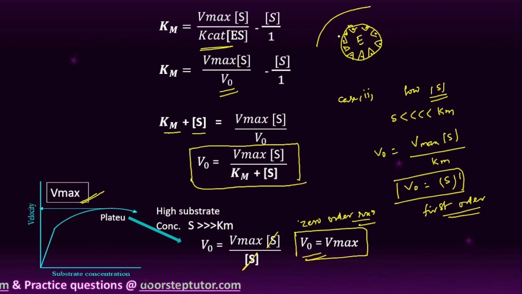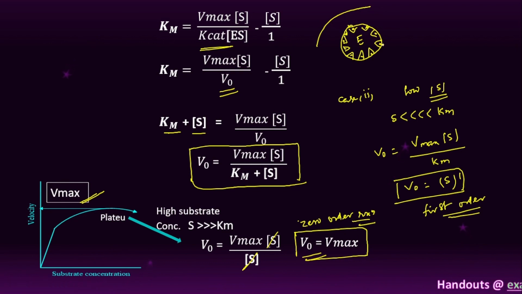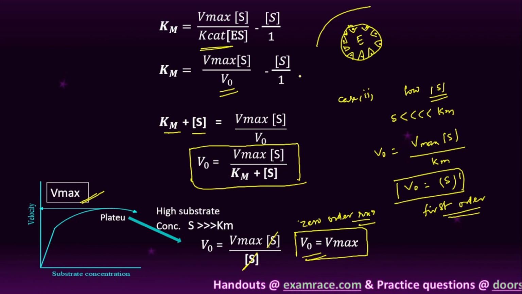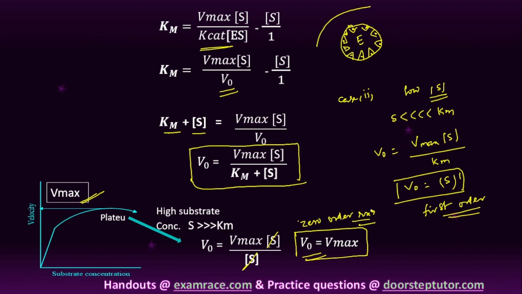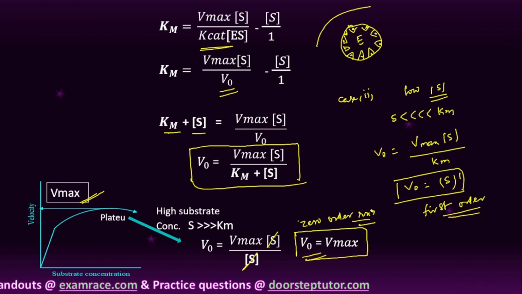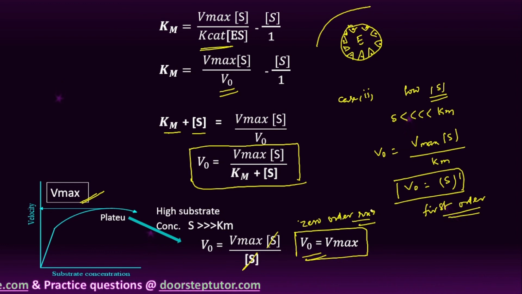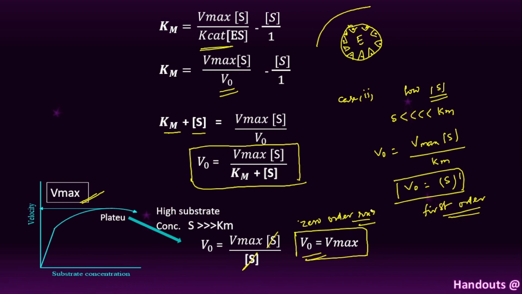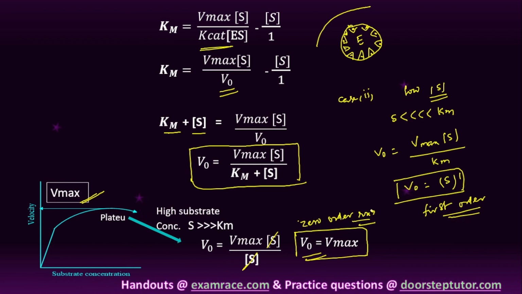There is no place left to occupy any active site. So when the velocity is maximum, it indicates zero order reaction. When the concentration of substrate is low, it represents first order chemical kinetics. So this is the Michaelis-Menten equation, students.